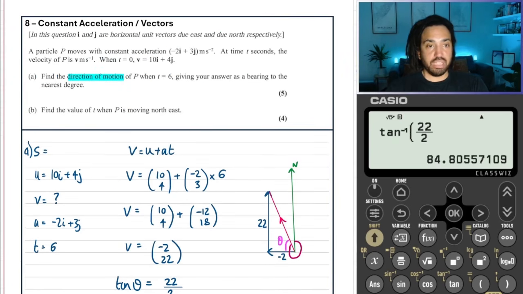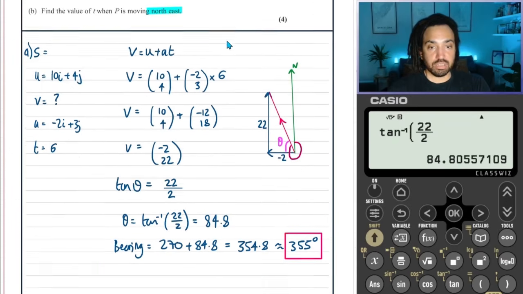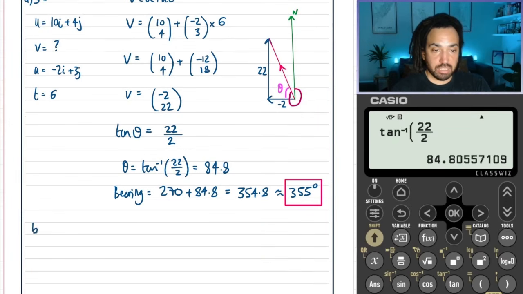Okay, so on to part B, and it says find the value of t when P is moving northeast. Well, northeast is this direction. And if you're moving northeast, then your I component, let's say it's 5, must match exactly your J component in order to send it off perfectly in that northeasterly direction. So it means the I component of the velocity needs to be the same as the J component of the velocity. So for part B, we can say that Vi needs to equal Vj.